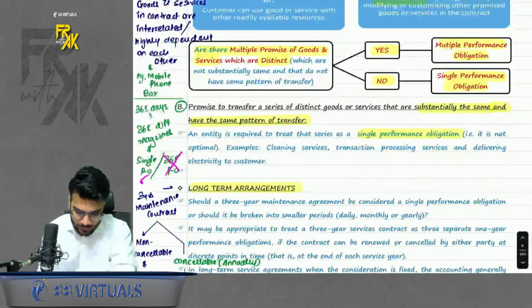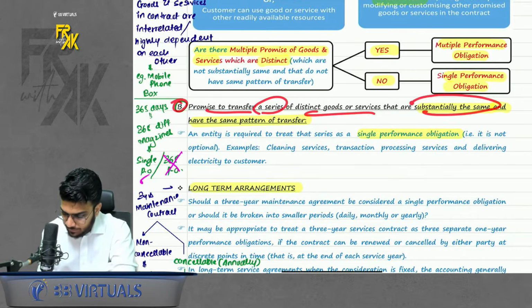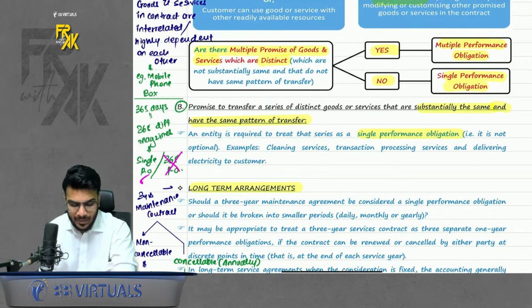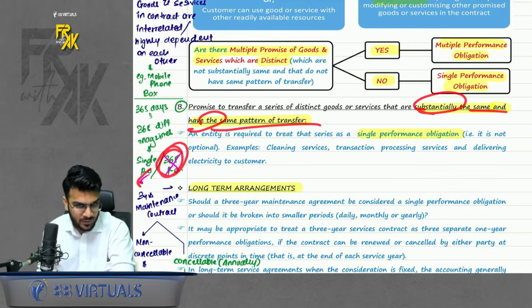Do remember that. Next, a promise to transfer a series of distinct goods and services that are substantially the same and have the same pattern of transfer. For example, let's say you are buying a subscription of magazines, so you will get 365 different magazines for 365 days. This will not be treated like multiple POs, it is like a single PO because it is substantially the same and has the same pattern of transfer each day.